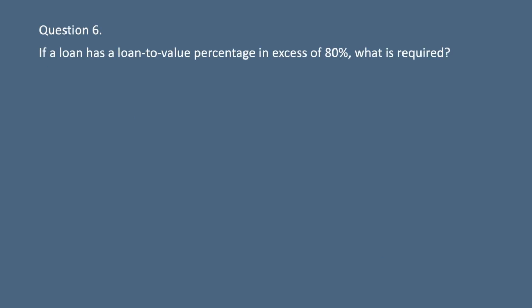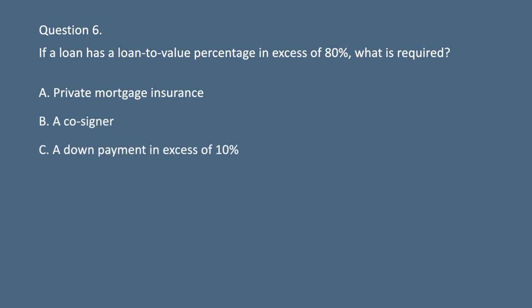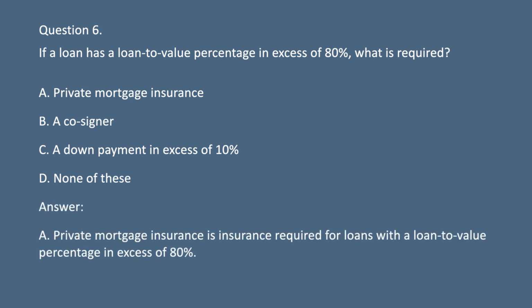Question 6. If a loan has a loan-to-value percentage in excess of 80%, what is required? A. Private mortgage insurance. B. A cosigner. C. A down payment in excess of 10%. D. None of these. Answer. A. Private mortgage insurance is insurance required for loans with a loan-to-value percentage in excess of 80%.